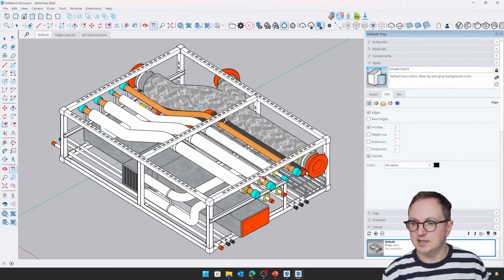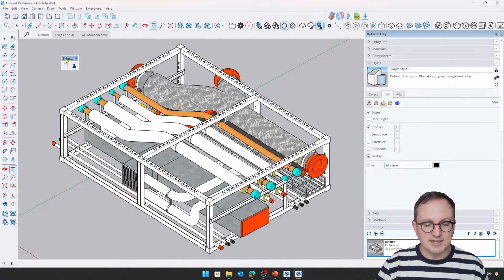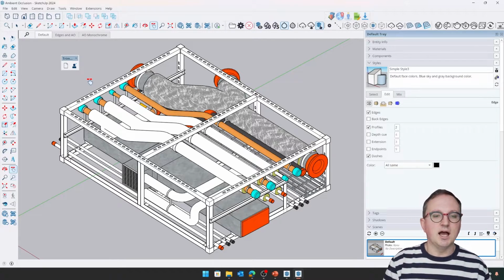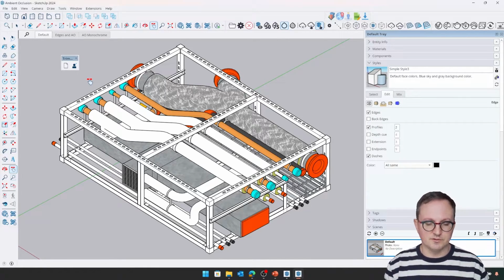I think what we'll have a look at next is, very quickly, the Trimble Connect integration that exists inside of SketchUp now. So I think we looked at this last year on the virtual summit. Trimble Connect is Trimble's cloud collaboration platform. Amongst other things, we're able to share files with other project users, with stakeholders, create view-only files. It's a little bit like Google Docs, but for construction and 3D documentation.